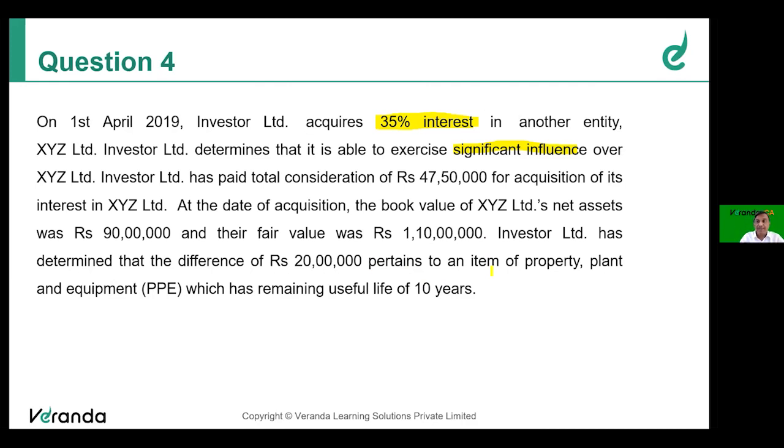Okay. And where the associate is making a profit subsequent to acquisition, the change in depreciation on account of the change in value of PPE shall be adjusted first. After making this adjustment, only the balance of profit will be available to be shared by the investor and others. So that is why the remaining useful life of 10 years is given in the question.